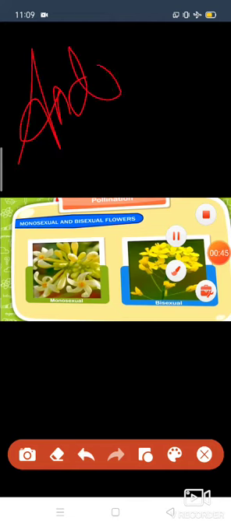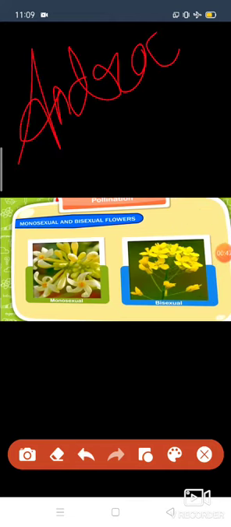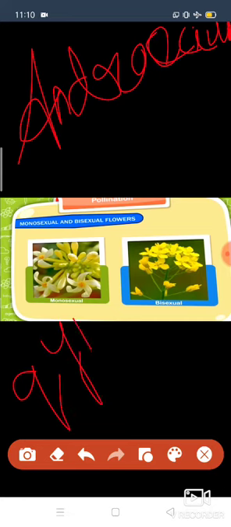Types of flowers means what? Basically flowers are of two types, children, on the basis of presence of their reproductive parts. Reproductive parts means what I told you. Androecium is the male reproductive part and gynoecium is the female reproductive part.